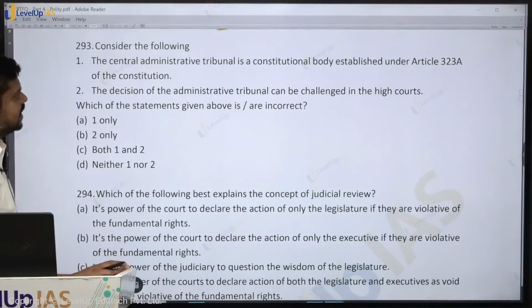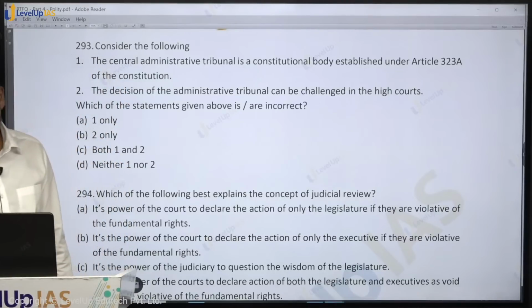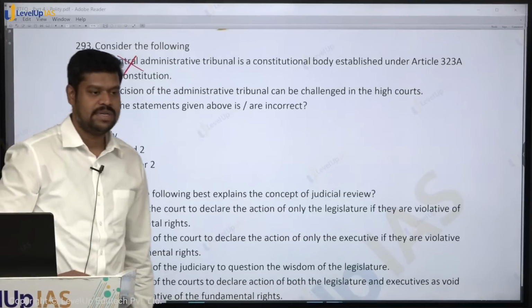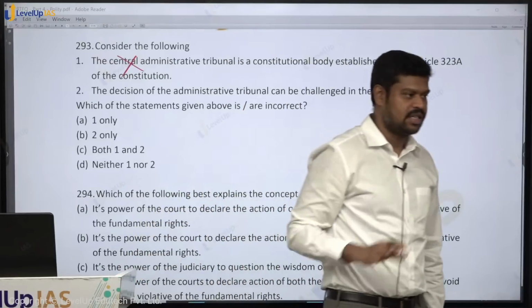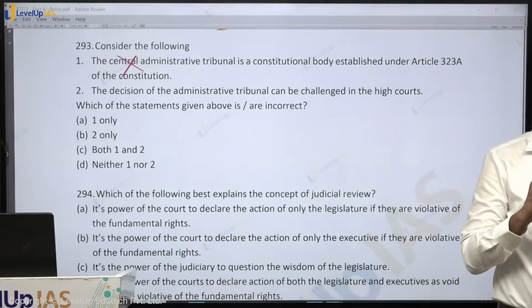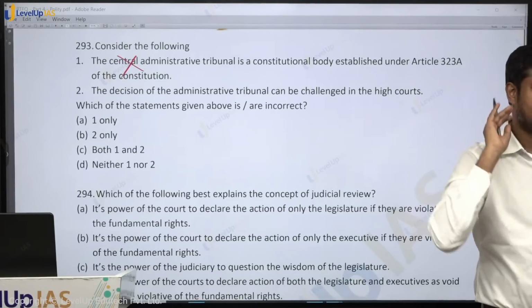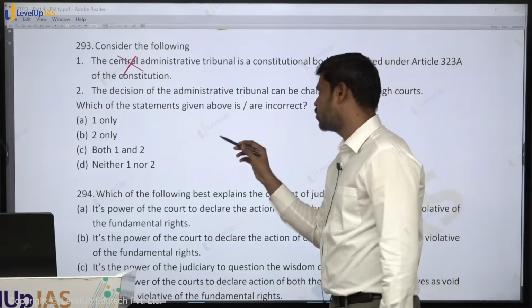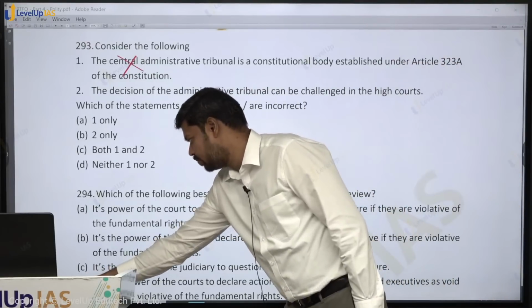Consider the following. The Central Administrative Tribunal is a constitutional body established under Article 323A. Is it a constitutional body? No, it is not a constitutional body, it is a statutory body. The decision of the Administrative Tribunal can be challenged in the High Courts. Is it true? Yes, the Supreme Court has made it very clear in the L. Chandrakumar case that the decision of the tribunal shall be subject to judicial review by the High Courts, and then subsequent judicial review can also be done by the Supreme Court of India. So it is subject to judicial review. It can be challenged in the High Courts. So this is definitely true.